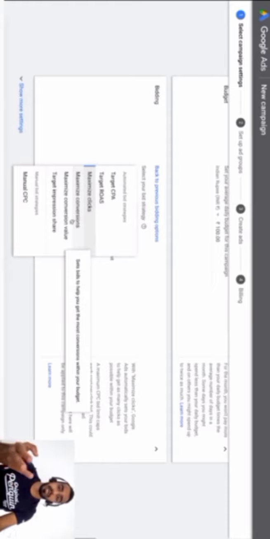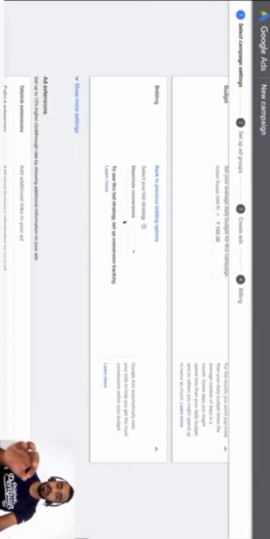So here by default, it is a purchase conversion. Like I mentioned earlier, the conversion action is whatever is your desired end goal. So it could be a lead form fill, it could be an add to cart, or someone actually playing a game, watching a video, etc. So you get the drill, right? So you can even select maximize conversions.